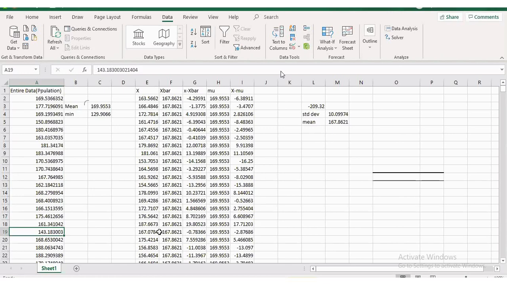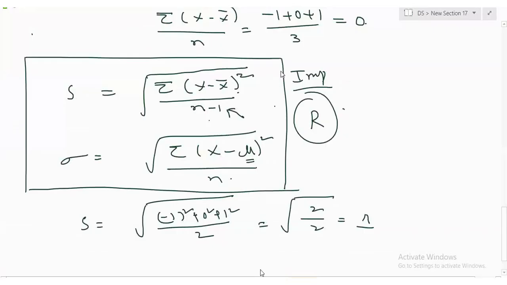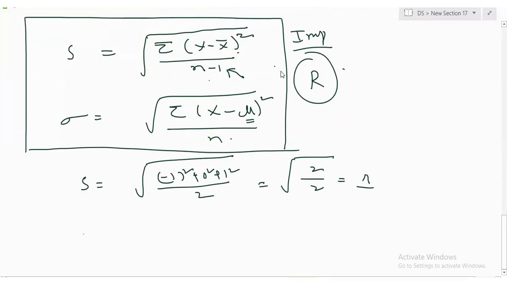So here is the question: why not take the mod, divided by n? Absolute means modulus.